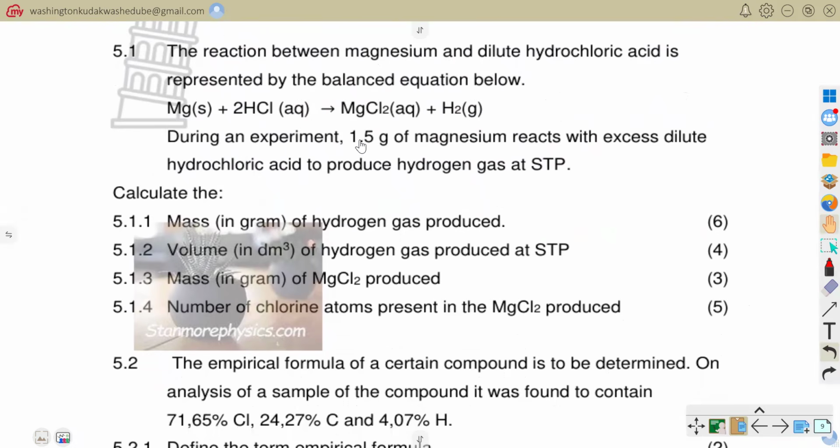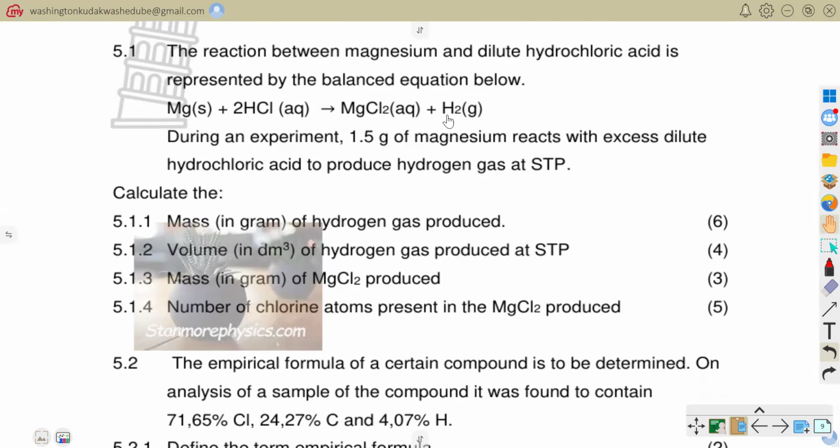During an experiment, 1.5 grams of magnesium reacts with excess dilute hydrochloric acid to produce hydrogen gas at standard temperature and pressure. Now they're saying calculate the mass in grams of hydrogen gas.